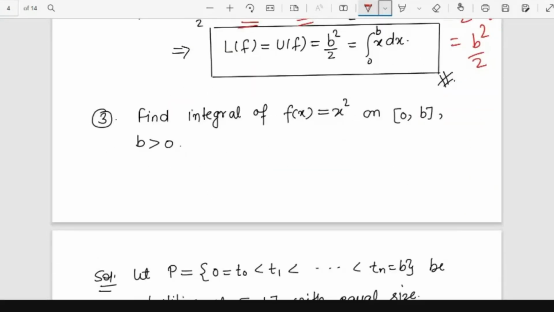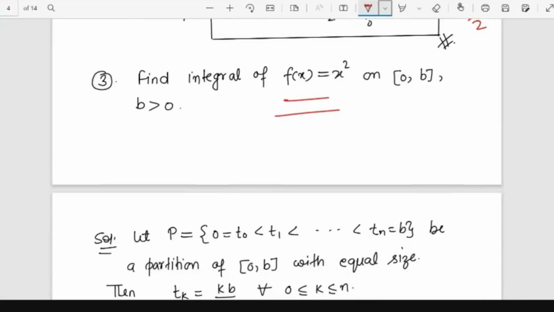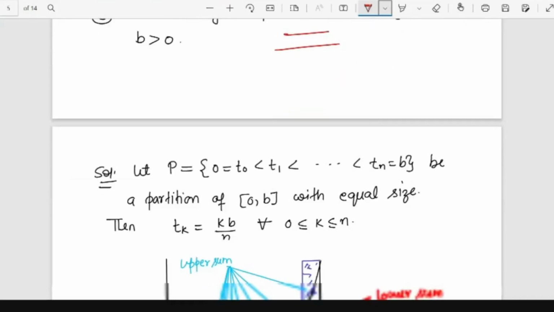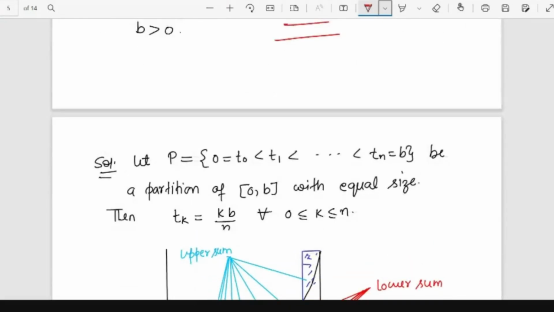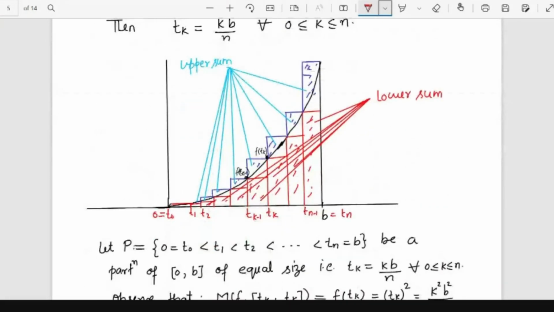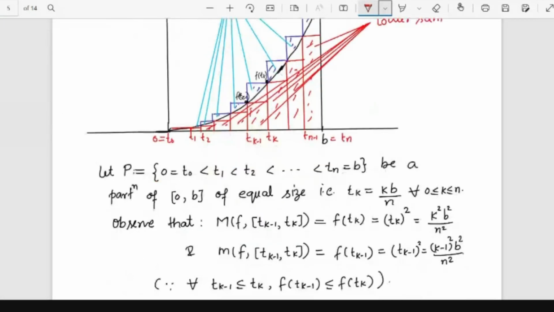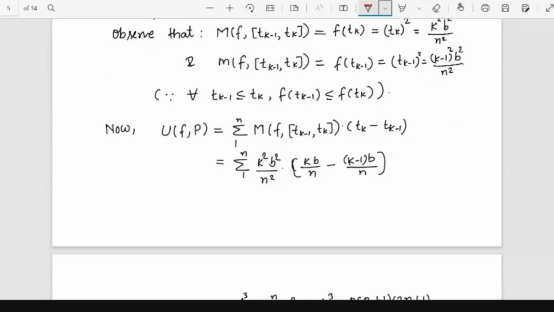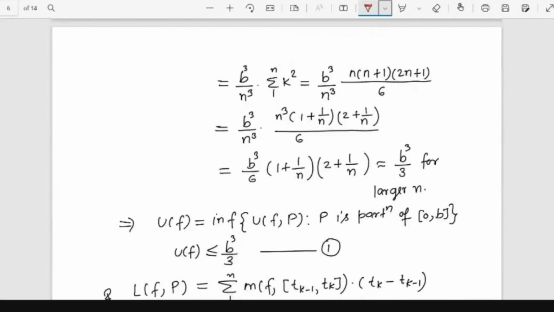Similarly, you have to calculate it for f of x equal to x square. I'm not going to explain this. Again, by using the equal size partition, this is a picture of the upper sum and lower sum. In a similar manner, the way you calculated f of x equal to x, you can calculate this one also.